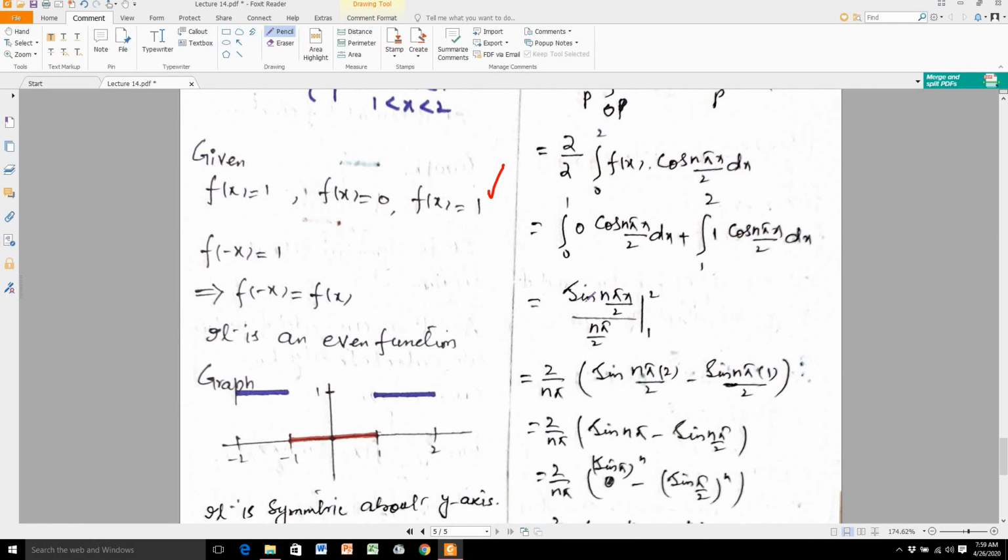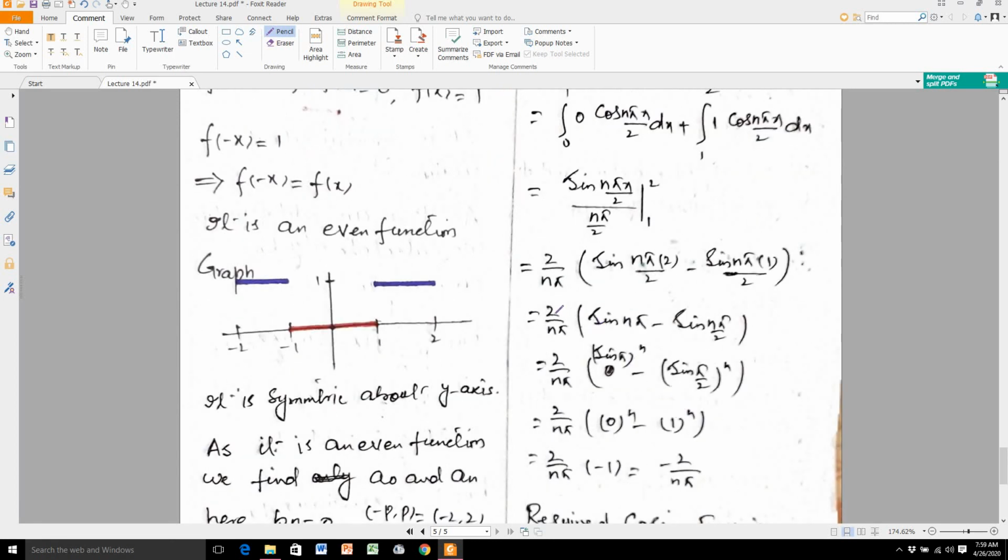When I evaluate this integral, it becomes sin n pi x over 2 divided by n pi over 2, from 1 to 2. I simplify this as 2 over n pi, then substitute the respective limits: sin of n pi over 2 into 2, minus sin n pi over 2. When this 2 cancels with this 2, this becomes sin n pi minus sin n pi over 2.